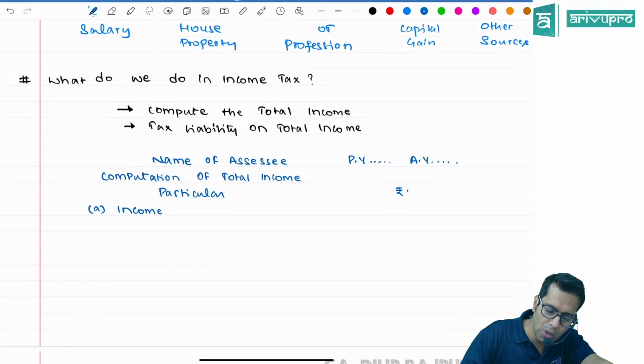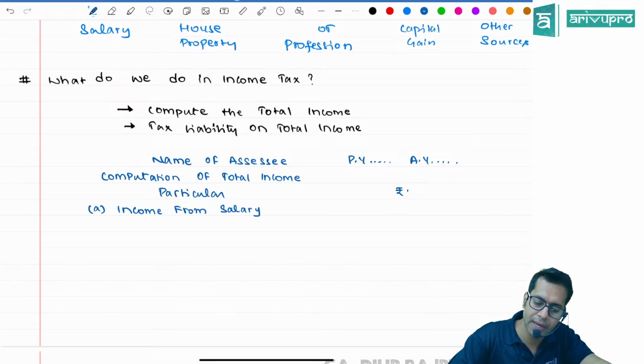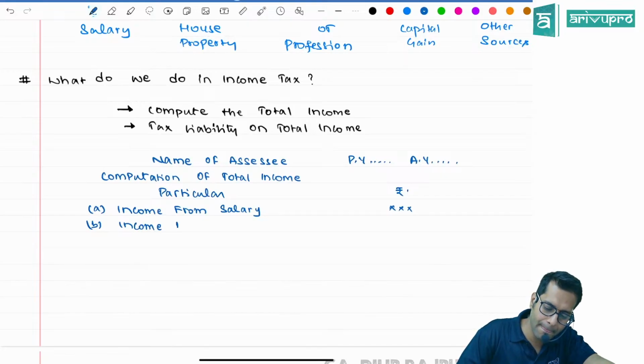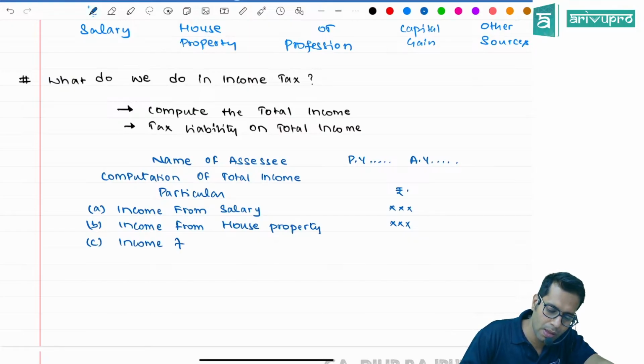Now here, for computing total income, we have to compute the income under all the 5 different heads. So what is my income from salary? What is my income from house property? What is my income from business or profession?